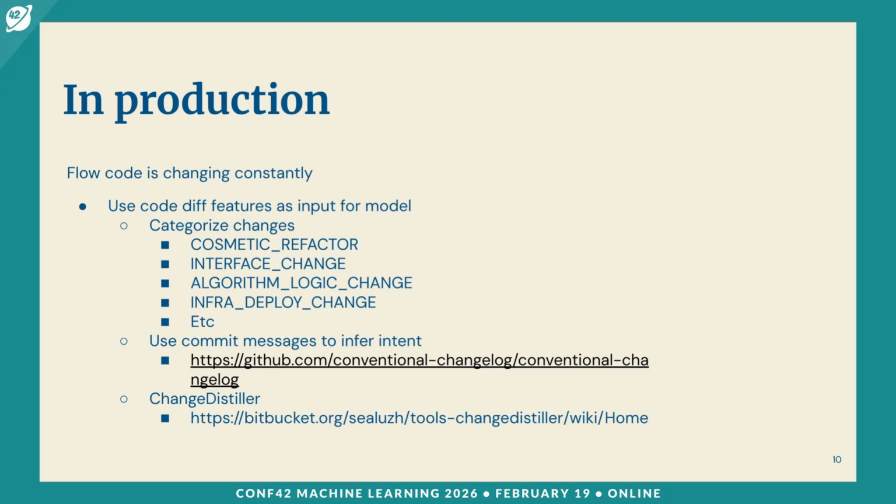So we need information about the changes. We can get that either from Git commits or from Git itself, and we can use the diff AST. For reference, there are tools such as conventional changelog or change distiller that look into the AST.